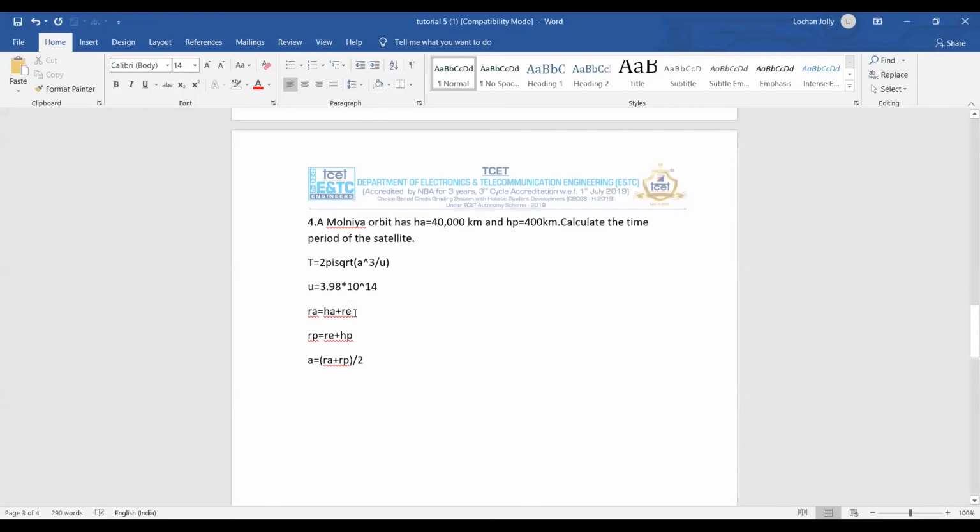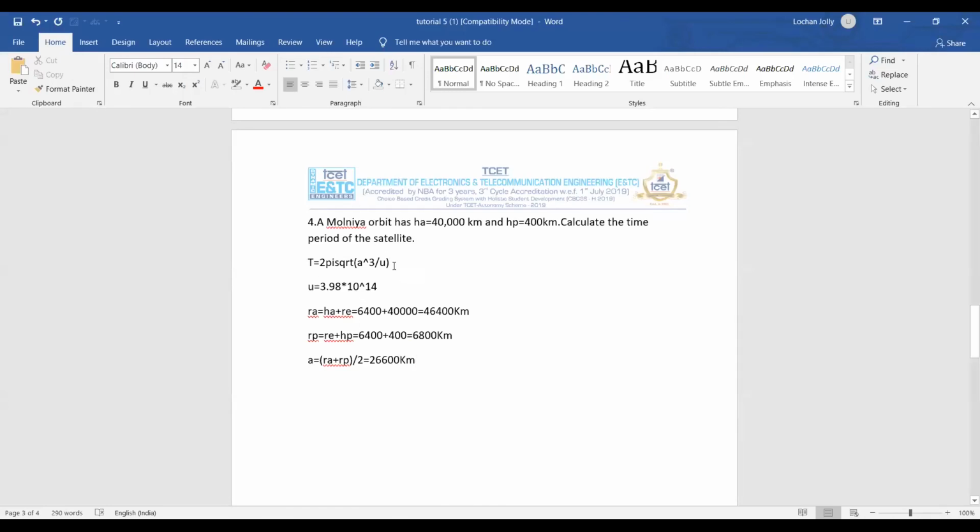Okay, so what is my RA? RA is equivalent to, we will take again 6400 plus 40,000, and it comes out to be 26,600 kilometers.